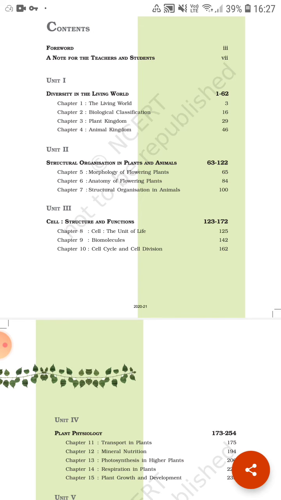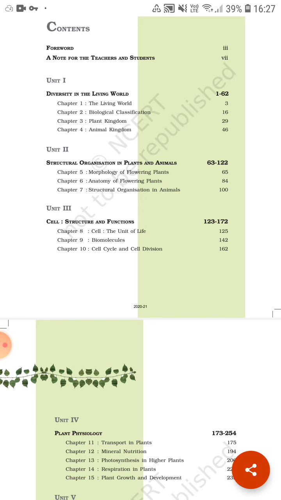Out of this we will do a thorough study of the plant kingdom in chapter 3, and in chapter 4 we will study the animal kingdom, the various phyla, order, class, genus, species coming under the animal kingdom.